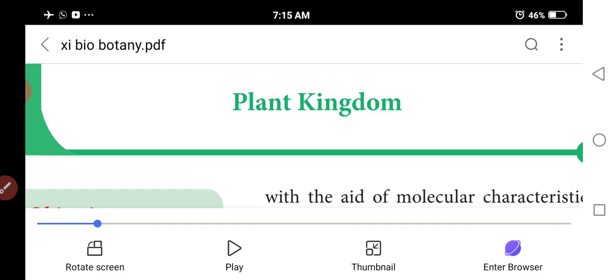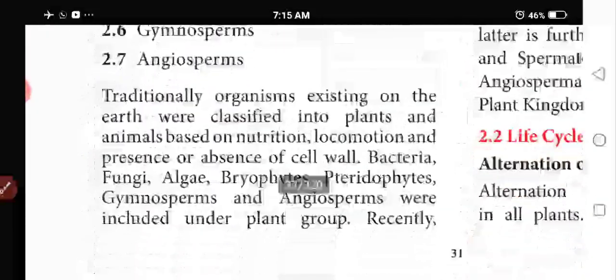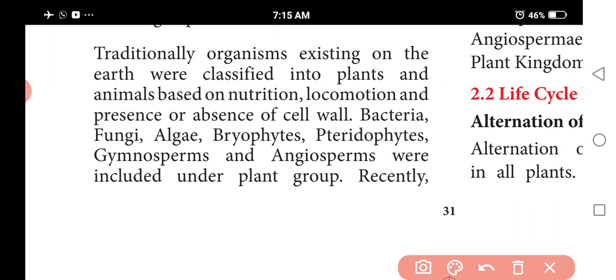Kingdom Plantae includes algae, bryophytes, pteridophytes, gymnosperms and angiosperms. Eichler divided the plant kingdom into 2 main groups: flowerless or seedless plants called Cryptogamia, and flowering or seed bearing plants called Phanerogamia or Spermatophyta.